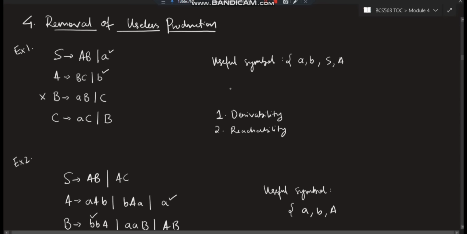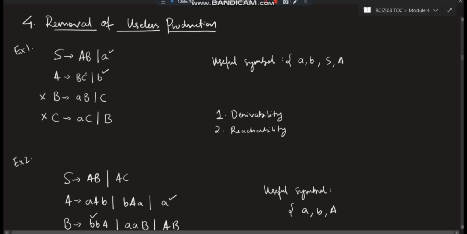C goes to AC, is AC present here? A is present but C is not present. B, is B present here? No, it's not. So therefore it is not a useful character or useful production. So therefore we will be removing it. We'll be just erasing it from the screen. Okay, then we'll also have to check that B and C are not useful.